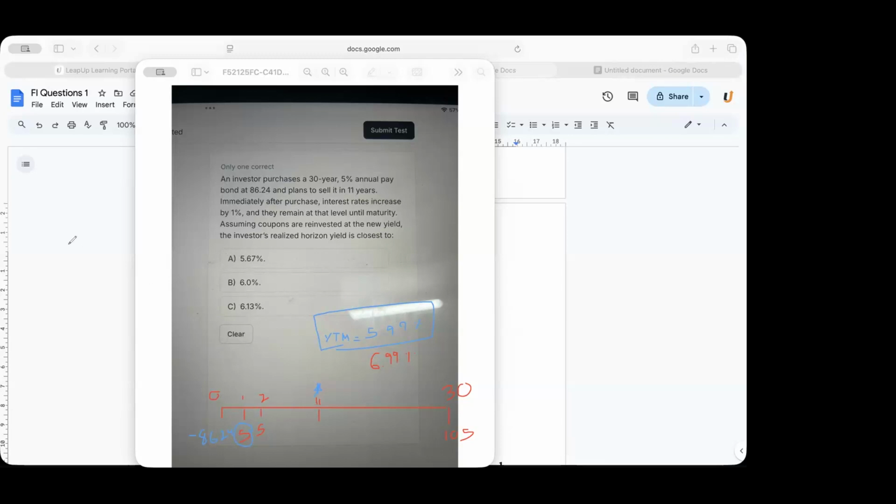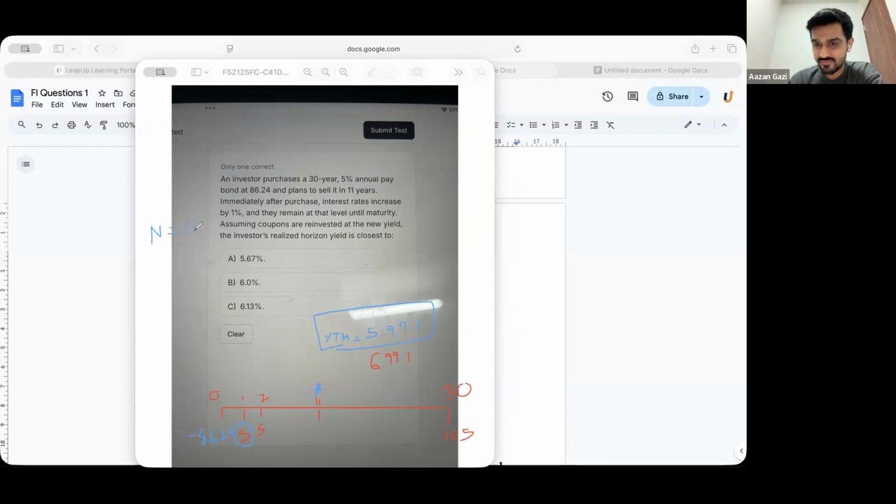How many cash flows have you got? So 11, right? By the time we reach N, so put N as 11. Put I/Y as 6.99. Put price as 0. PMT as -5. And compute future value.